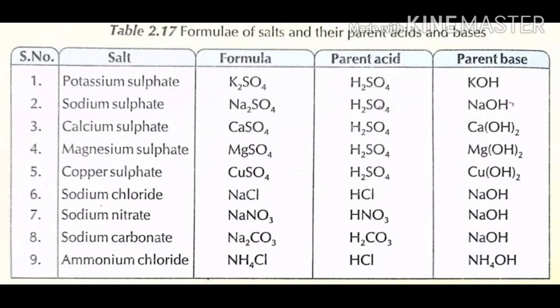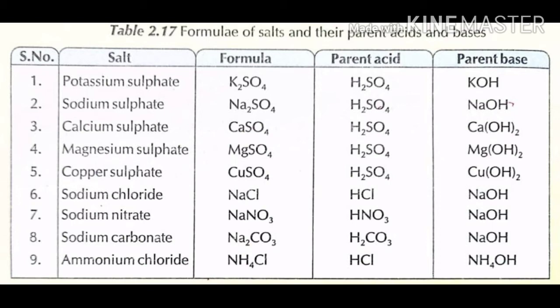Recall the neutralization reaction. When an acid reacts with a base, there is a formation of salt and water. Look at the table. Here, the serial number, name of the salt, formula of the salt, and the parent acid and base from which it is formed or obtained is given. First one, potassium sulfate, K2SO4, parent acid H2SO4, parent base KOH.